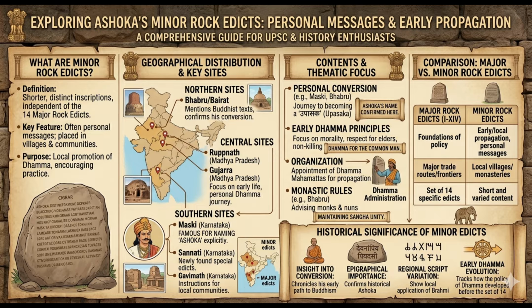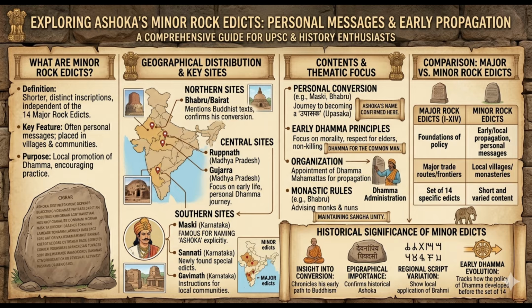The northern site where the minor rock edict is present is Bhabru or Bairat, which clearly mentions a Buddhist text recommended for monks and shows Ashoka's faith in Buddhism. There are two central sites named Rupnath and Gujjara, located in today's Madhya Pradesh, where we can find evidence of minor rock edicts. The rock edict at Gujjara elaborates on Ashoka's early life and personal journey. Minor rock edicts present in the south are Maski, Brahmagiri, etc. Maski is the site of the first inscription in which the name Ashoka appears clearly.